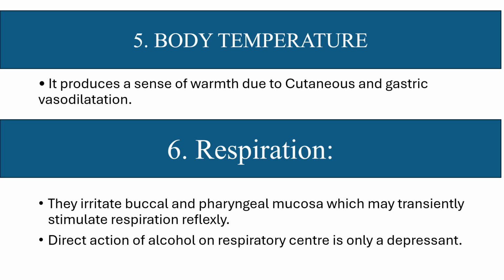Effect of alcohol on body temperature: it produces a sense of warmth due to cutaneous and gastric vasodilatation. And effect of alcohol on respiration: it causes irritation of the buccal and pharyngeal mucosa, causing transient reflex stimulation of respiration. But the direct action of alcohol on the respiratory center is only depressant.